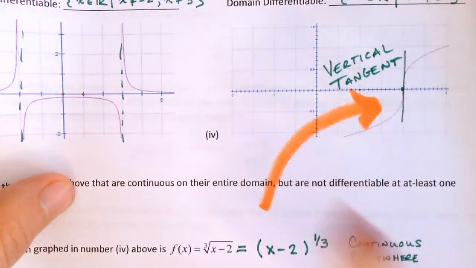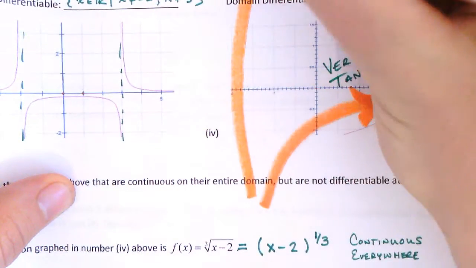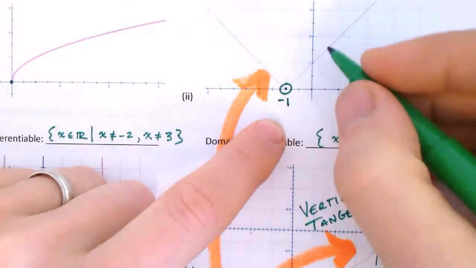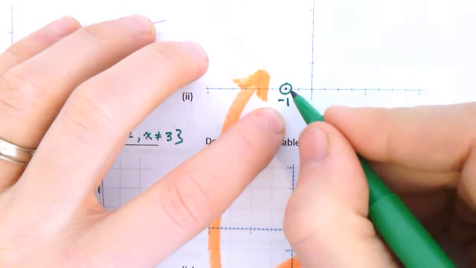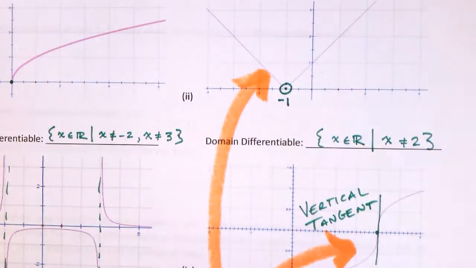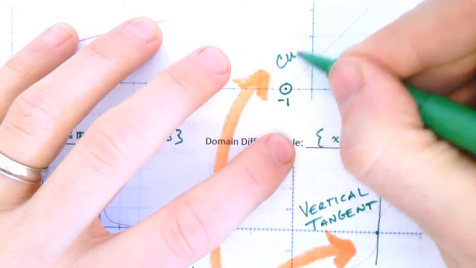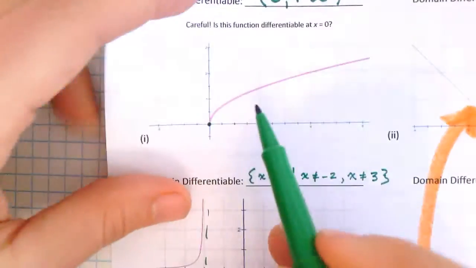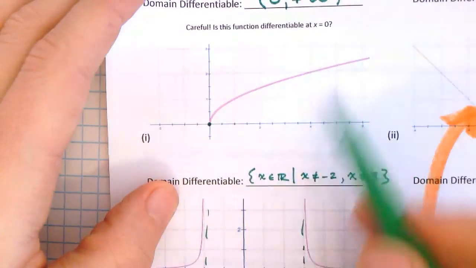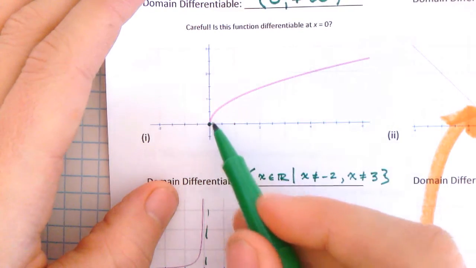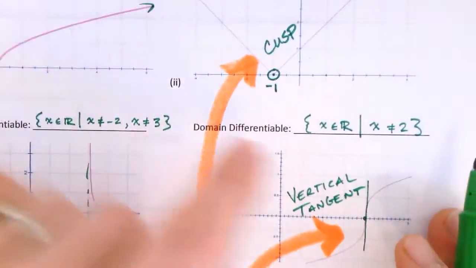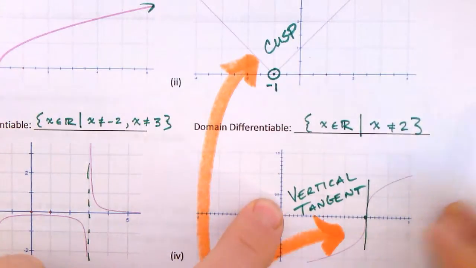And then the other example would be this one right here, which is continuous on its whole domain, but it's not differentiable at -1 because of the cusp, and that's the other thing that will affect it. I guess technically this one is not differentiable at 0, but because it's an endpoint, that's boring. We're not going to worry about that. The two interesting cases are the cusp and the vertical tangent.